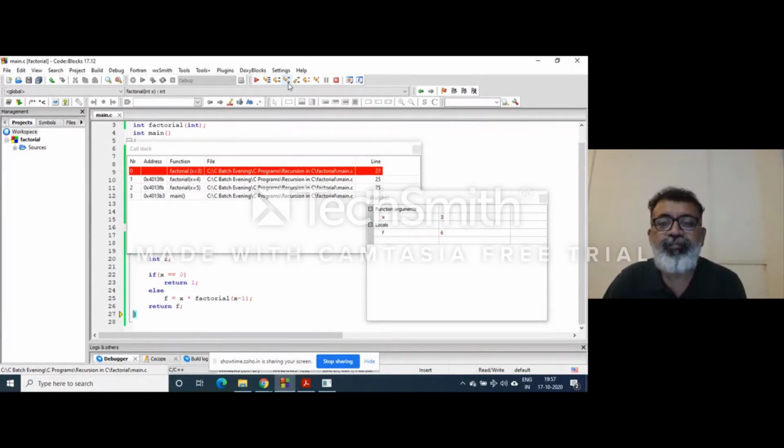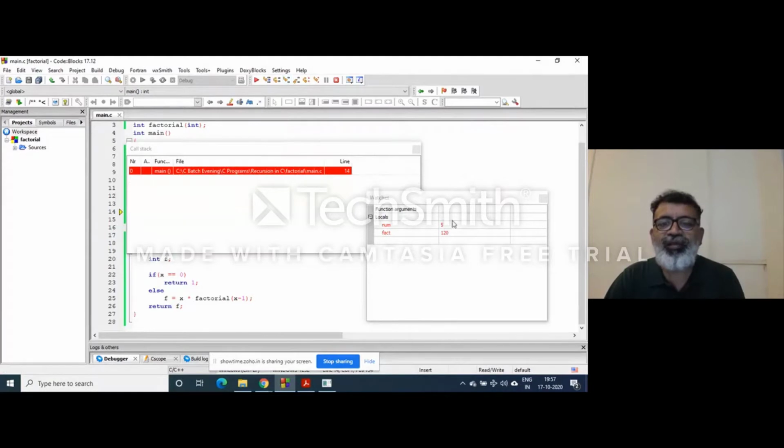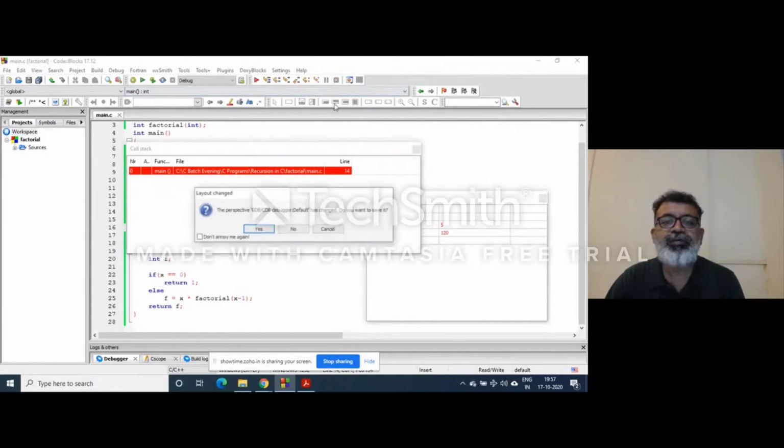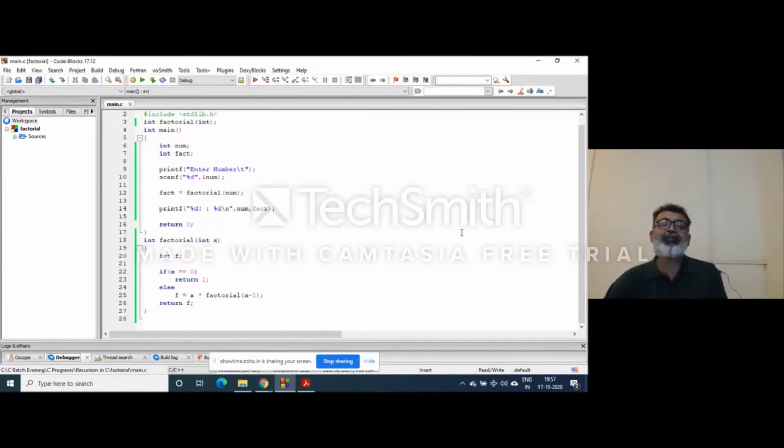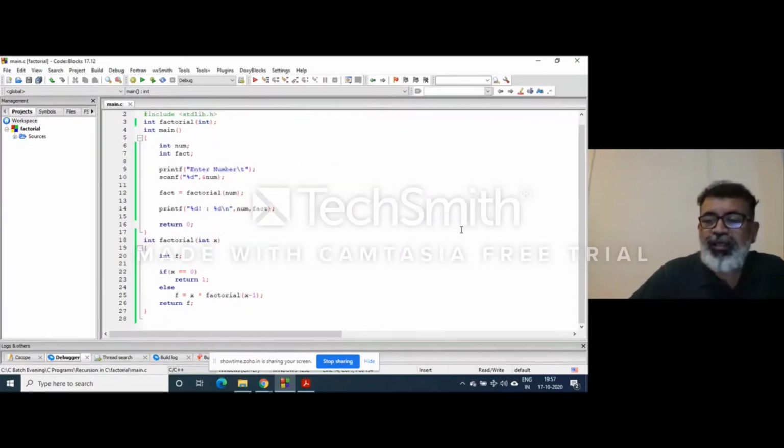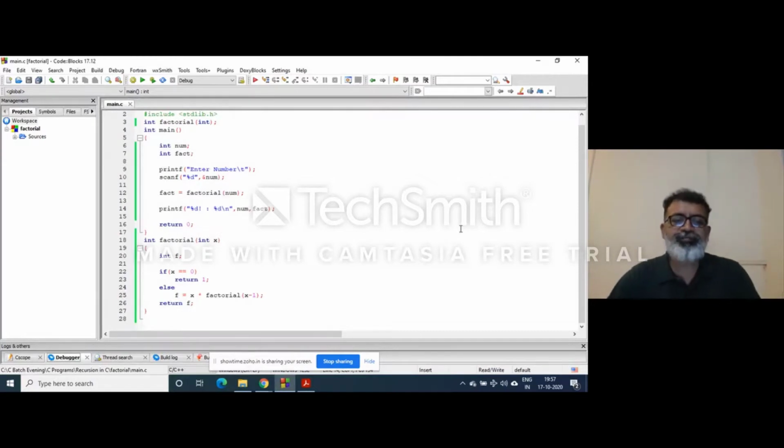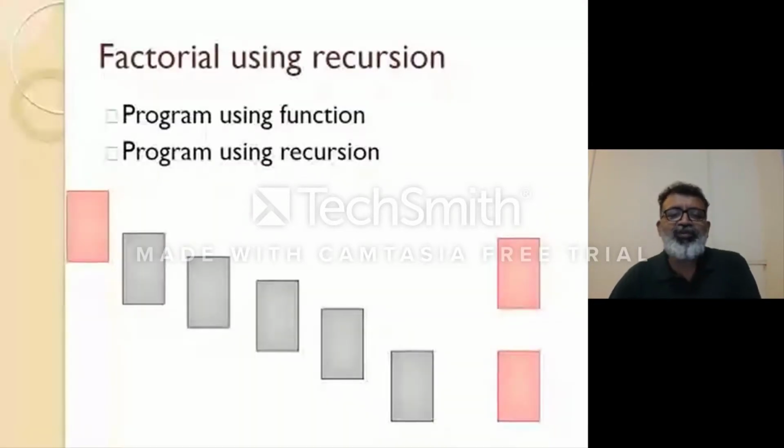So likewise, the recursion will go on, and ultimately only the main function remains, and that 120 will be returned to the main function. So that is how the recursion mechanism works. The same has been shown here, only pictorially.